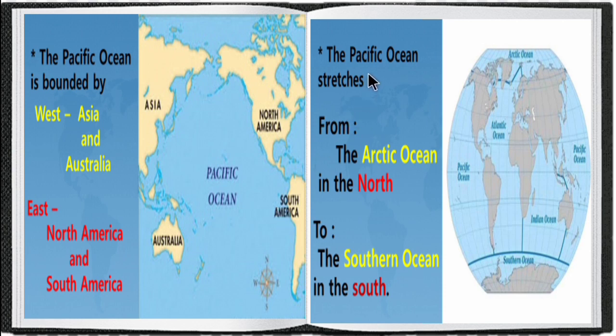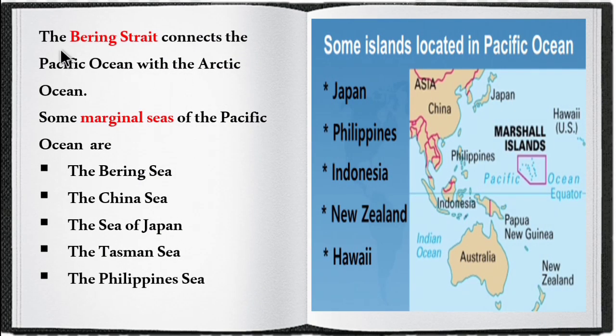So now let's see some stretches. The Pacific Ocean stretches from the Arctic Ocean in the north to the Southern Ocean in the south. The Bering Strait connects the Pacific Ocean with the Arctic Ocean. Strait means a link between two large water bodies.